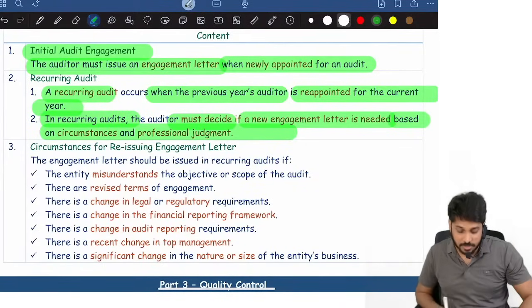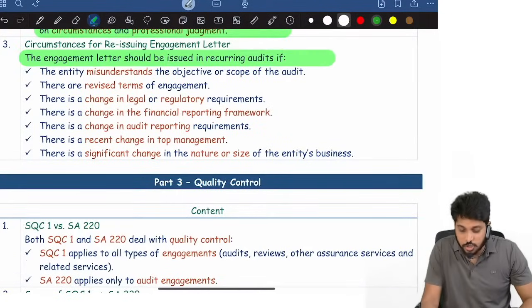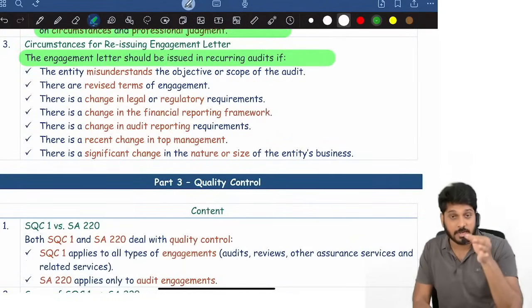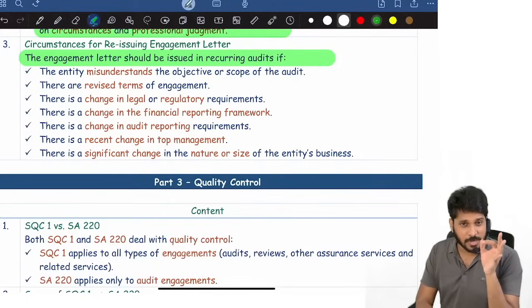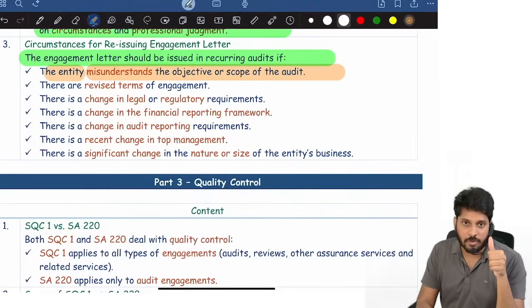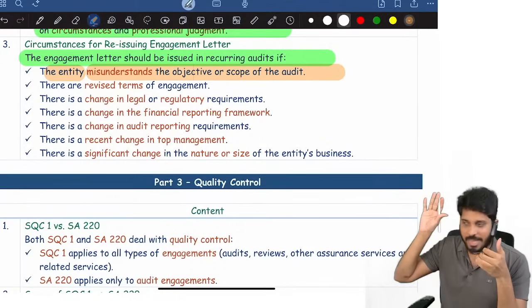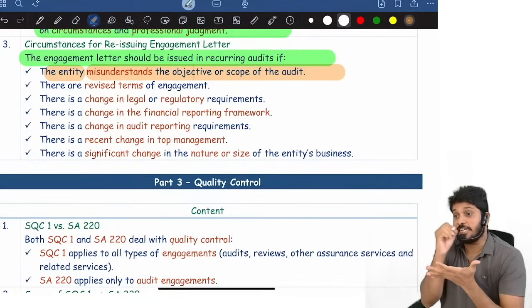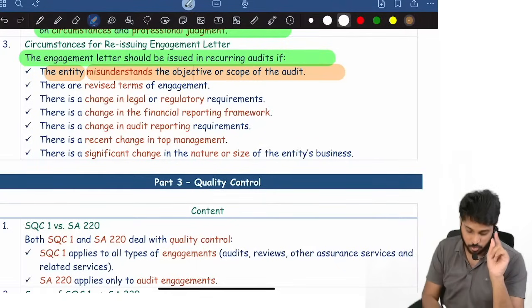Circumstances. What are the circumstances? The engagement letter must be issued in the following circumstances. One, the entity misunderstood the objective and scope of the audit. They misunderstood. You gave one engagement letter, but they misunderstood. Give an engagement letter once again with a detailed explanation of objective and scope.